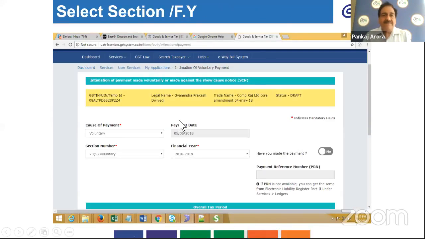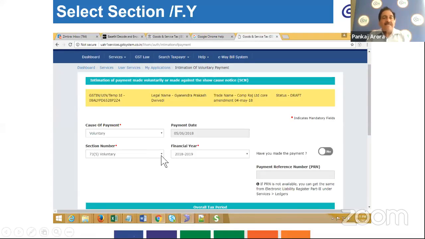So when you open voluntary payment, when you click on voluntary payment, then the payment date is fixed. It is the date of opening that form and selecting it. So suppose I have opened that form on 5th of June. The payment will be shown as on 5th of June. And in your case, it will show the current date, which is the date on which you exercise such option. Now you will have to select the section number.